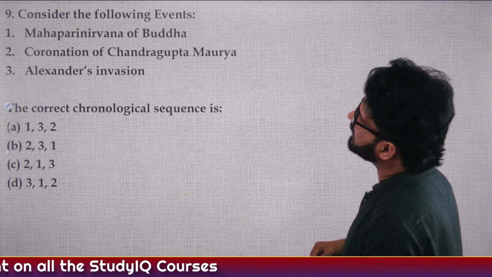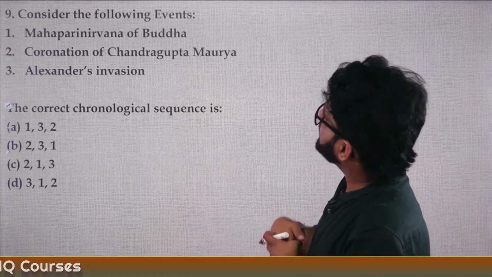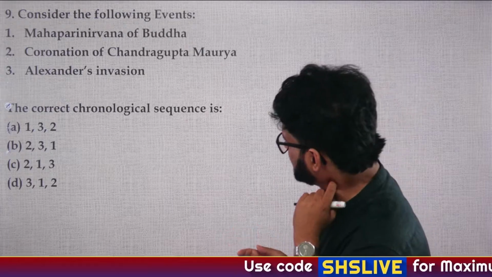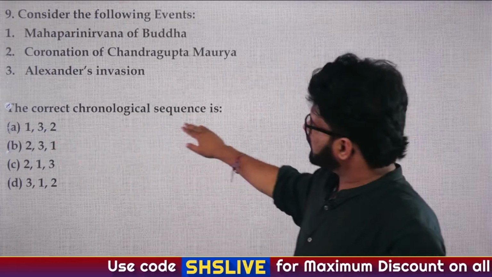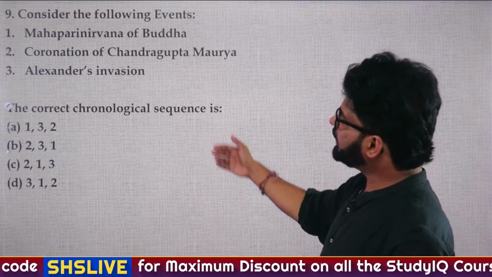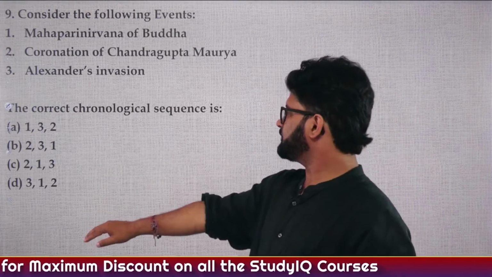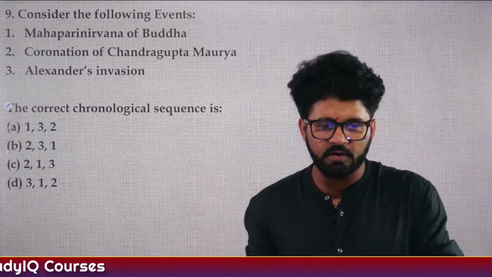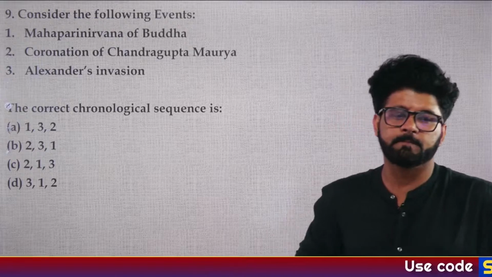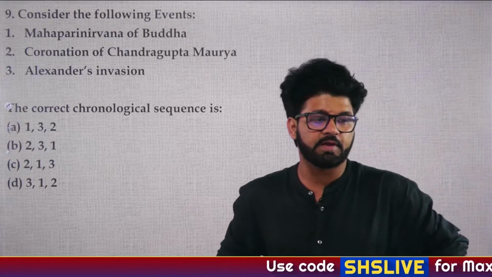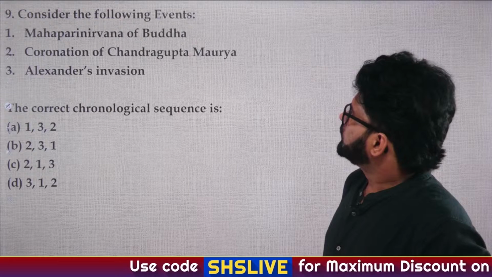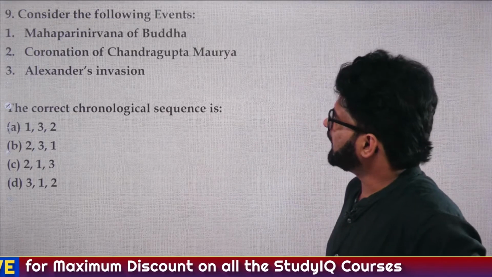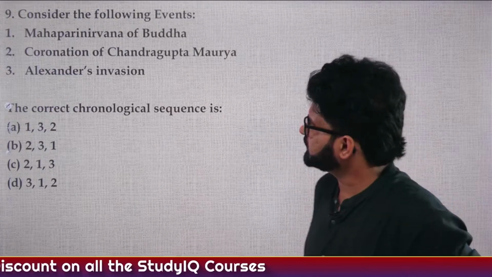Question number 9. Consider the following events: first, Mahaparinirvana of Buddha; second, coronation of Chandragupta Maurya; third, Alexander's invasion. The correct chronological sequence is A, 132, B, 231, C, 213, D, 312. Very good, Anvesha. Water management is the keyword, and 3 parts is also a keyword. So what is the correct order here? Mahaparinirvana of Buddha, coronation of Chandragupta Maurya, Alexander's invasion.